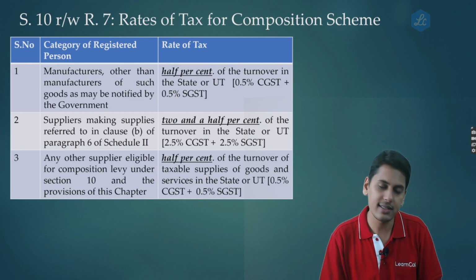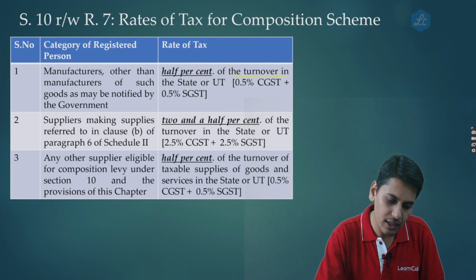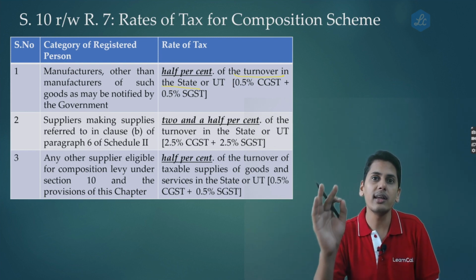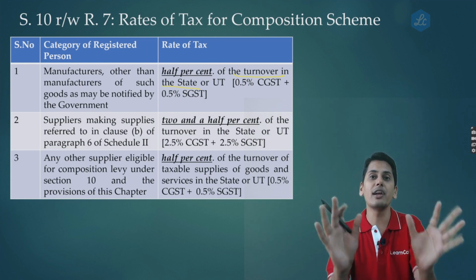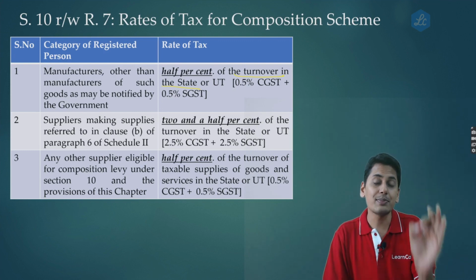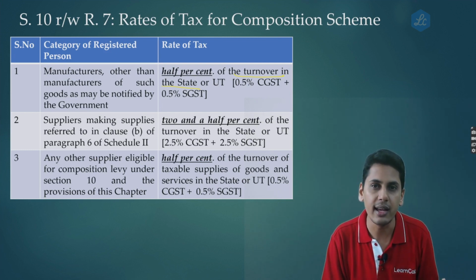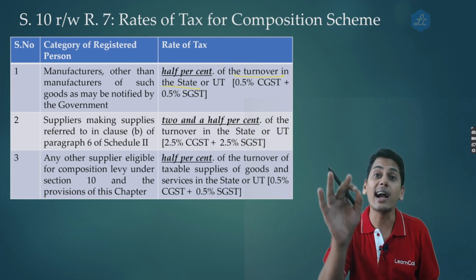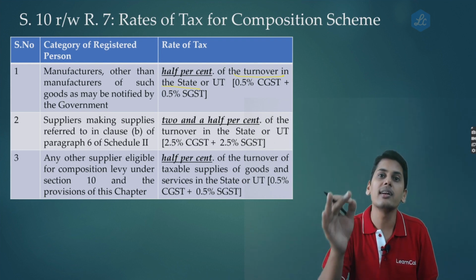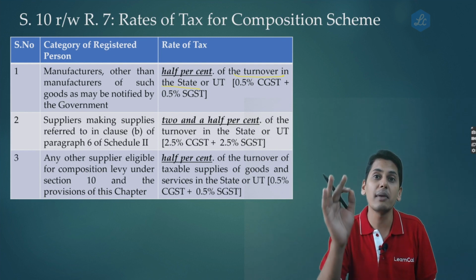Now friends, looking into the rates, if a person is a manufacturer, it is half percentage of turnover in the state. Half percent CGST, half percent SGST, totally 1% of turnover in the state. Now friends, turnover in the state is different from aggregate turnover. Please be careful. Explanation 1 to section 10, what we had seen, simply told you that for the purpose of determining eligibility, interest income will not be included in aggregate turnover. It did not say that interest income will not be included in turnover in the state for the purpose of paying taxes. It was only and only for the purpose of determining the eligibility.